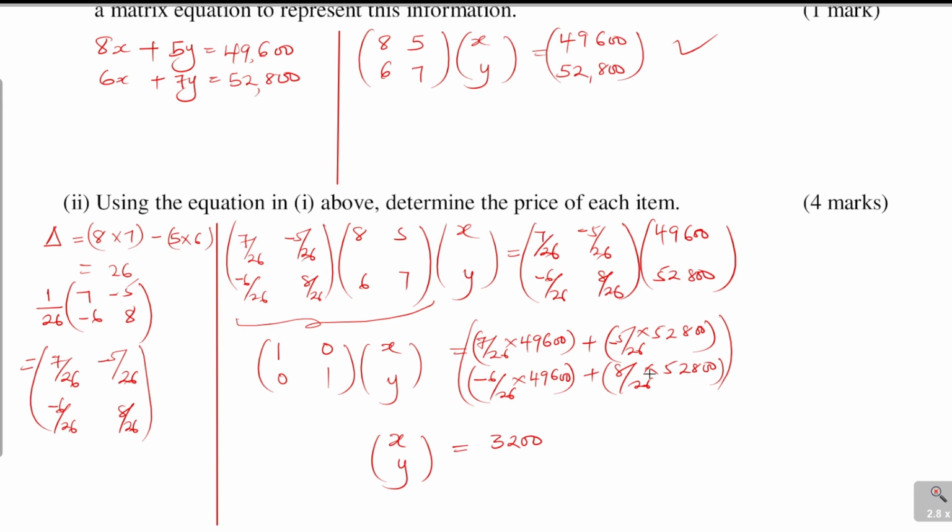Then the second row, -6 divided by 26 times 49,600 plus 8/26 times 52,800, that should give 4,800. So that means now the price of a shirt is 3,200. Then a pair of trousers, that is the buying price, 4,800. So that is how you're supposed to solve that.